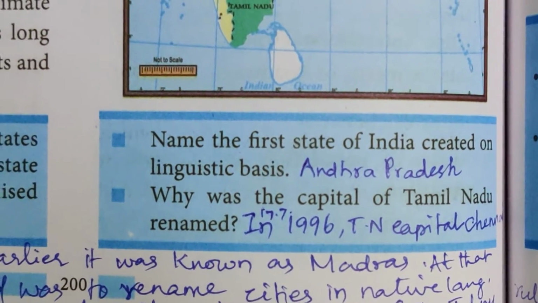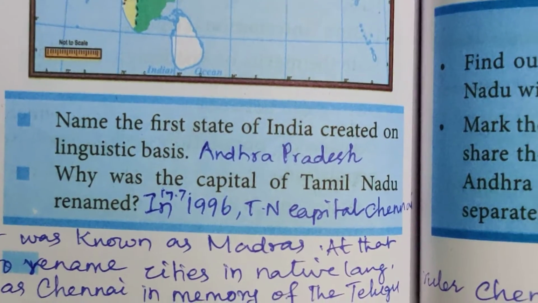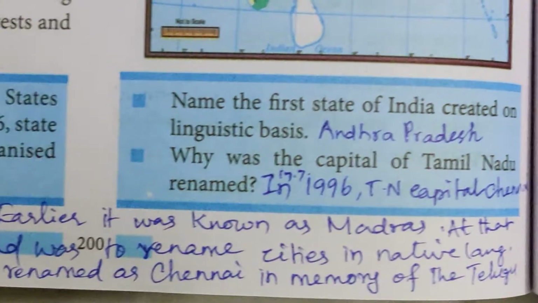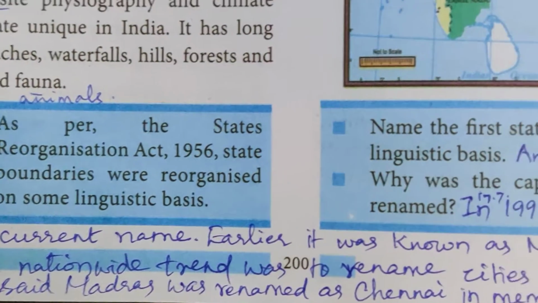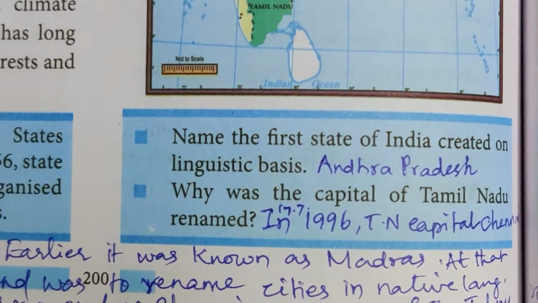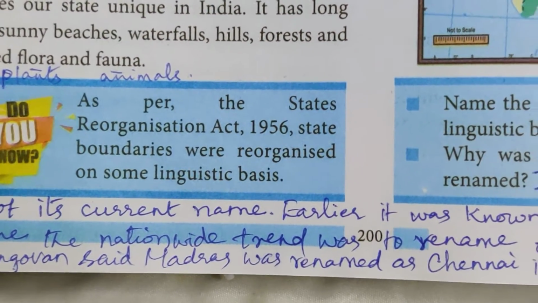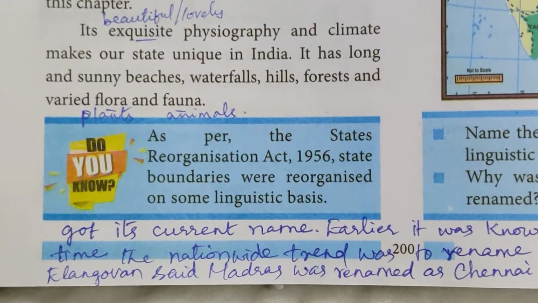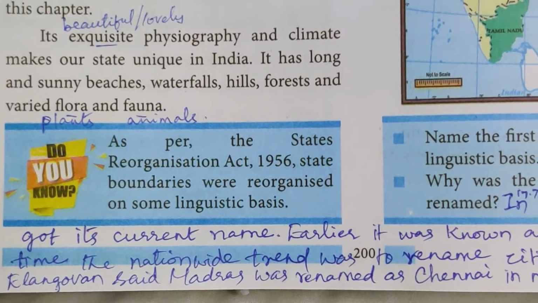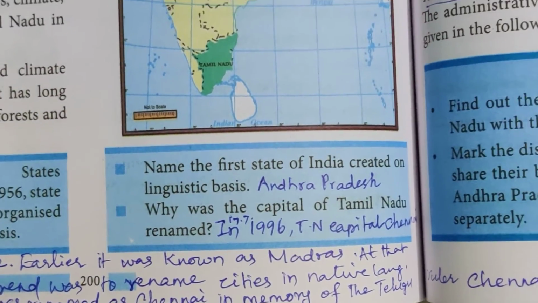Look at this. On 17 July 1996, the Tamil Nadu capital got its current name, Chennai, but earlier it was known as Madras. At that time, the nationwide trend was to rename the cities in the native language. Ilangovan said Madras was renamed as Chennai in memory of the Telugu ruler Chennappa.